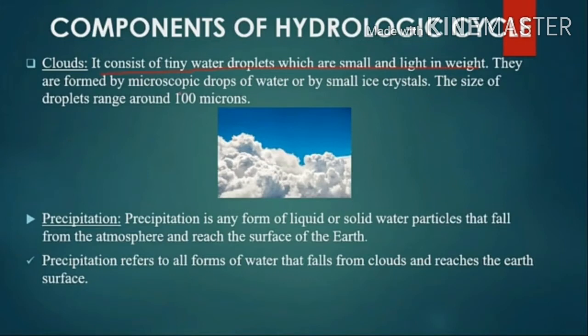When condensation occurs, when the air gets saturated, at the saturation point the water vapor forms clouds. Then from clouds, they become water droplets. Warm air can hold more water vapor than cool air.